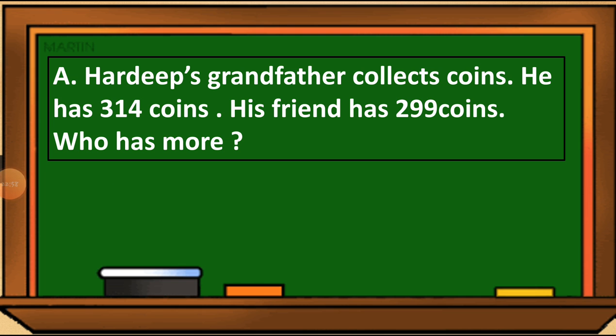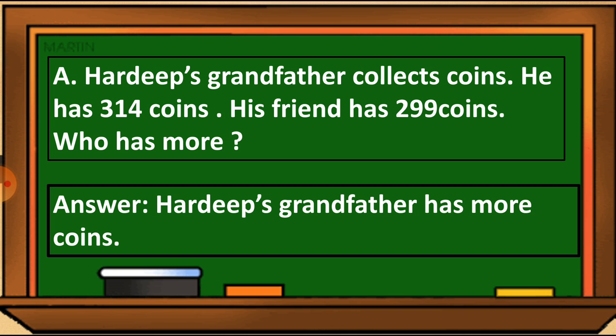So Hardeep's grandfather has 314 coins and his friend has just 299 coins. So the answer will come this way, that Hardeep's grandfather has more coins, and you also will write the answer this way.